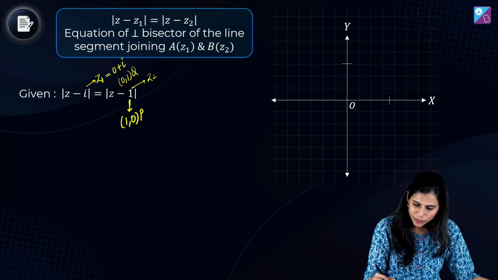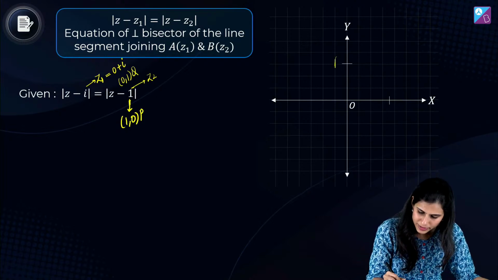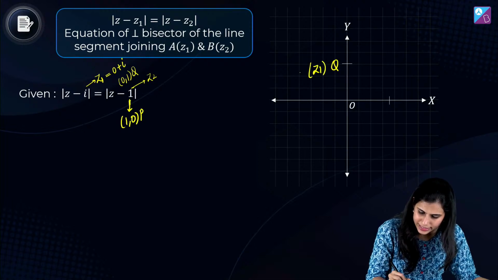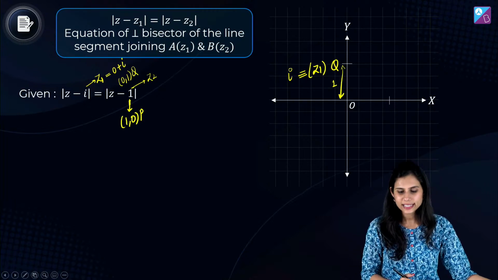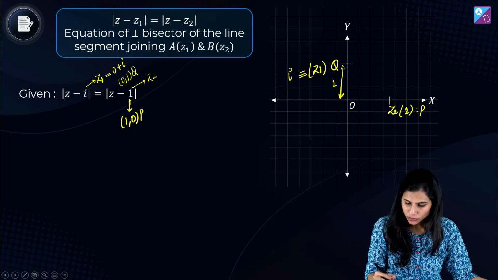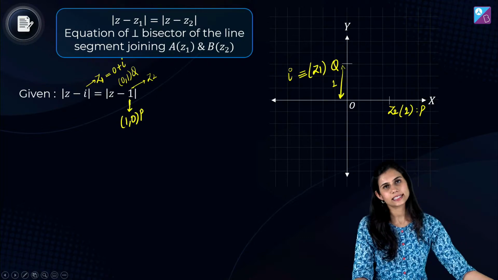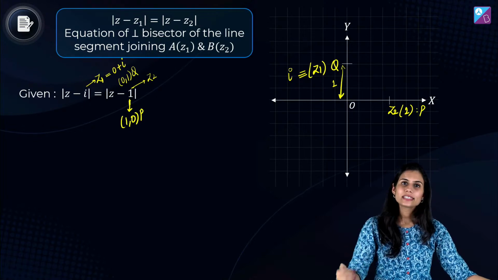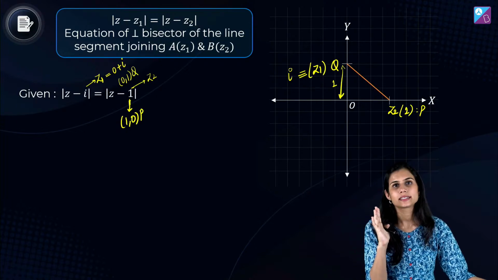मेरे पास z1 है, 0 प्लस आयोटा, मतलब आयोटा, उसको मैं q पॉइंट से रिप्रेजेंट कर रही हूं. So this is your z1. It is actually iota. It is sitting 1 unit away from origin along the positive y-axis. And what is your z2? Z2 is actually 1. It is represented by point p. 1,0. This is also sitting 1 unit away from origin along the positive x-axis. अब PQ की जो segment है, this is the PQ segment. इसका perpendicular bisector will be my answer.